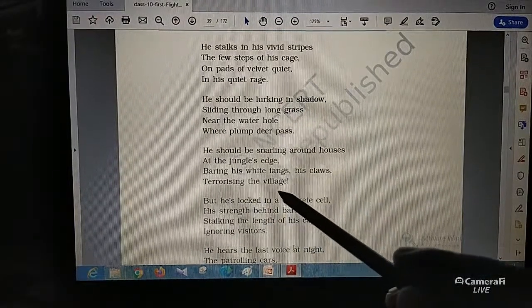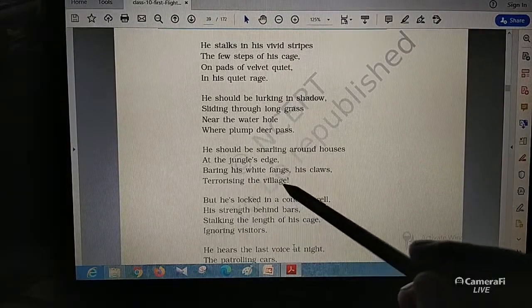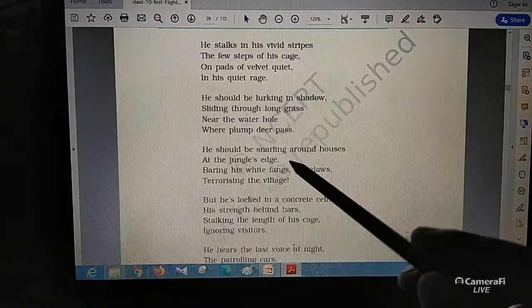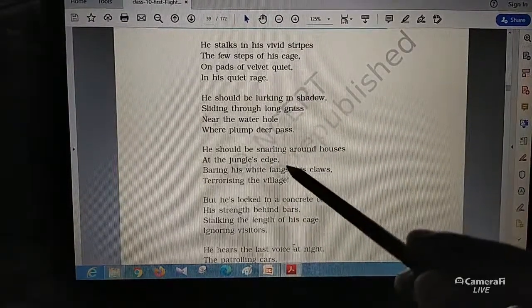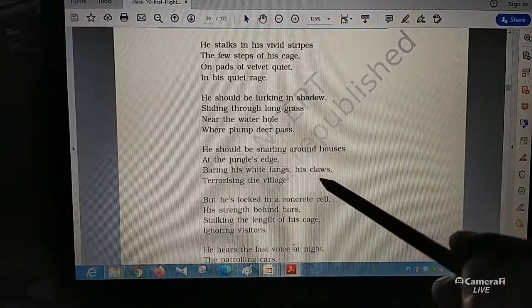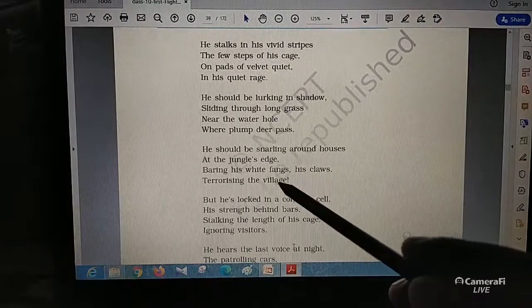Now here the poet imagined that the tiger should be around the places in the jungle. He will be showing his white teeth, his claws, and every person in the village will be terrorized by it.